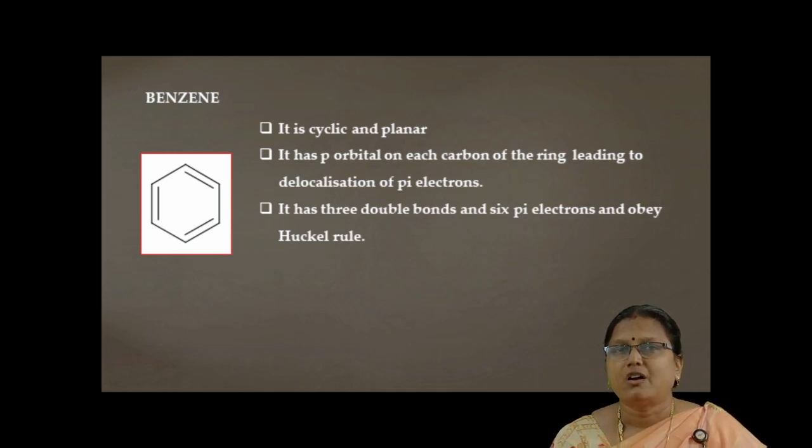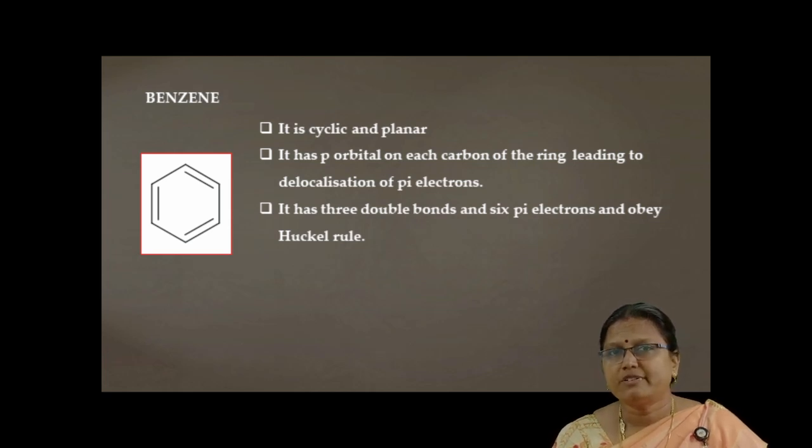According to rule number 1, it should be cyclic and planar. Look at the structure of benzene. It is cyclic, and all the carbon atoms are in the plane. So, it is cyclic and planar. And it has a p orbital on each carbon atom, leading to delocalization of the pi electrons. Rule number 2 is also satisfied here. According to rule number 3, how many double bonds are there in total? 3 double bonds.